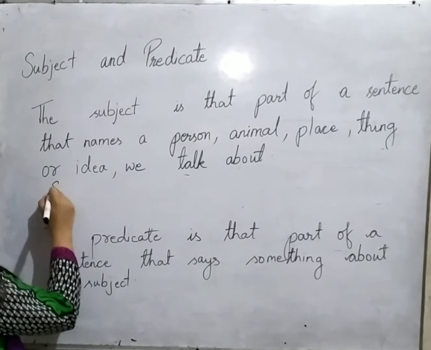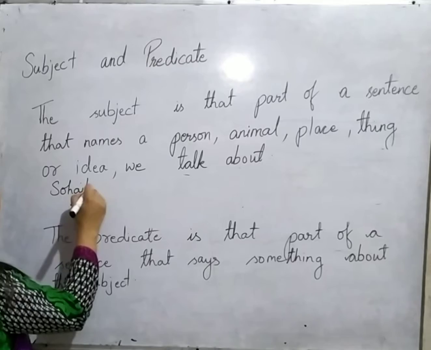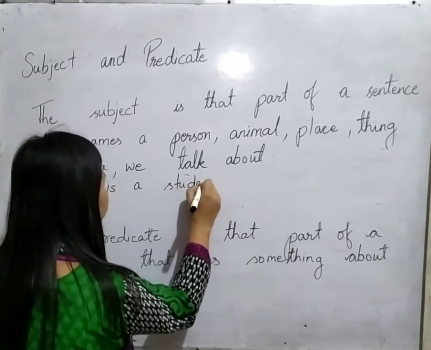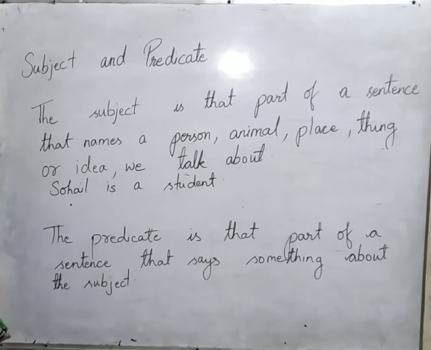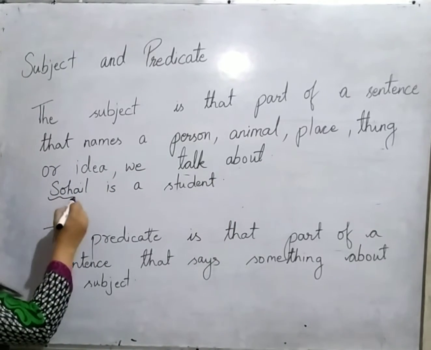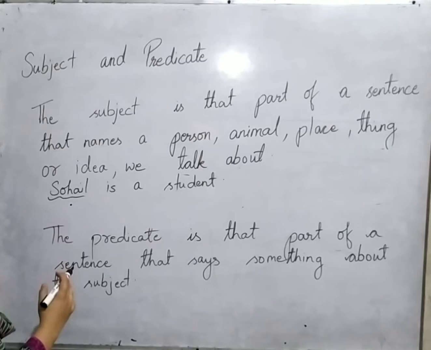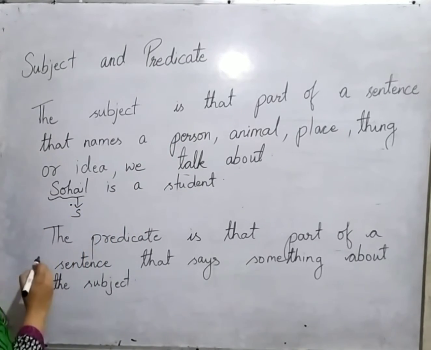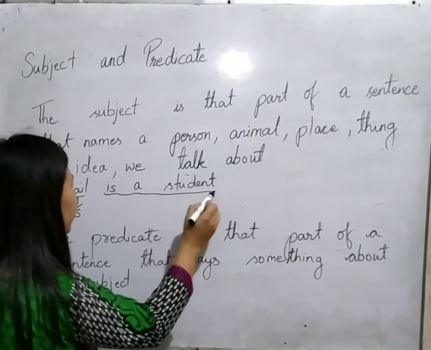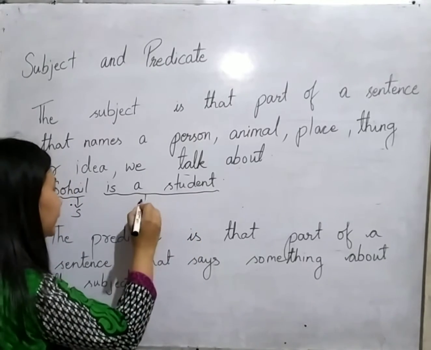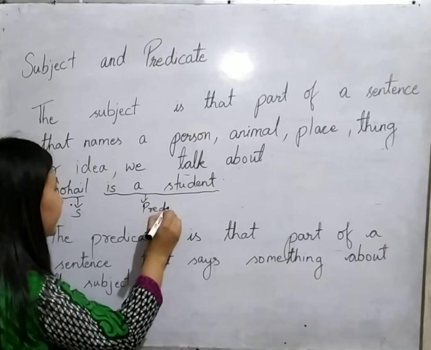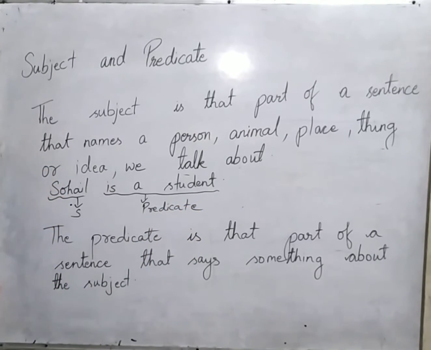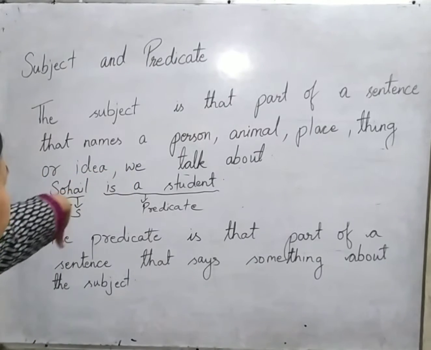Let me write here: Sohail is a student. In this sentence I am talking of the person named Sohail. So this is the subject, and the remaining portion, is a student, is the predicate. It's telling us that this person named Sohail is what? He is a student. I hope you are understanding.